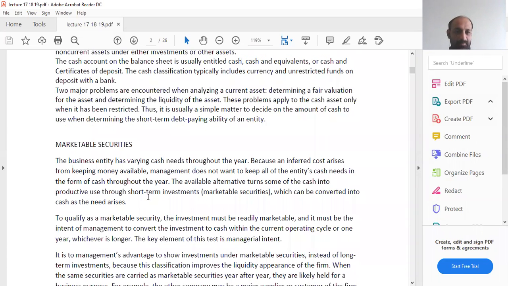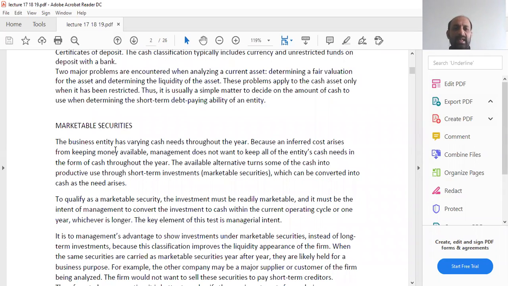Marketable securities. The business entity has varying cash needs throughout the year because an inferred cost arises from keeping money available. Management does not want to keep all of the entity's cash needs in the form of cash throughout the year. The available alternative turns some of the cash into productive use through short-term investments.